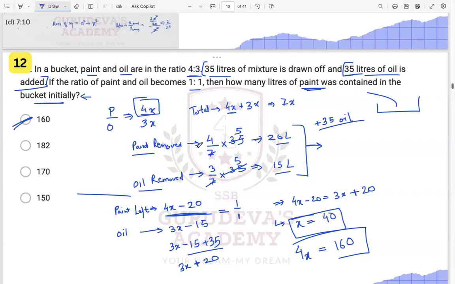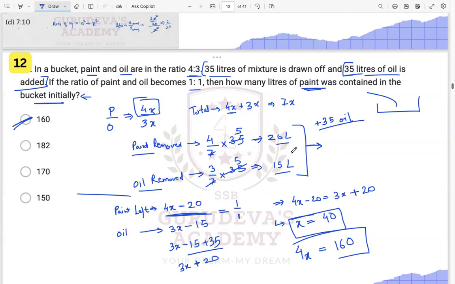So how much will be the quantity of paint which is getting removed? Paint is 4 by 7 of the total mixture, that is out of 35. So 20 liters of paint is getting removed. And how much oil is removed? The oil is 3 by 7 times the whole quantity, that is 35 liters, so 15 liters of oil is getting removed. So paint is removed as 20 and oil is removed as 15 liters.